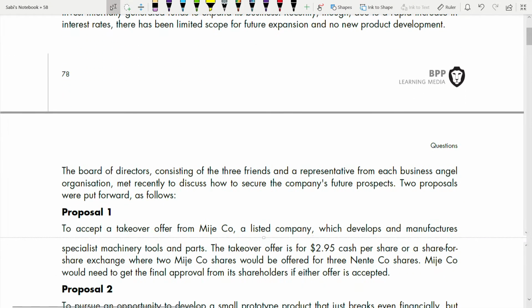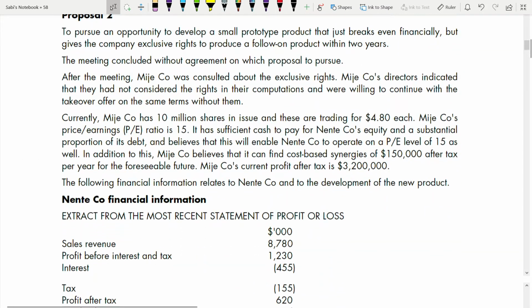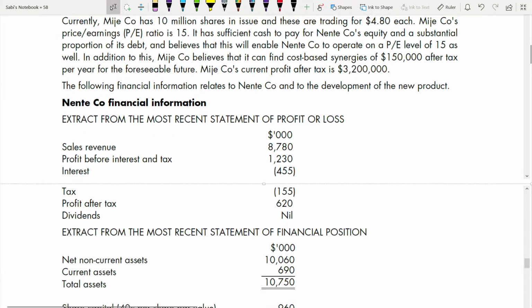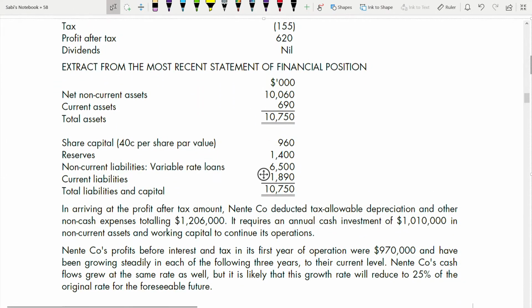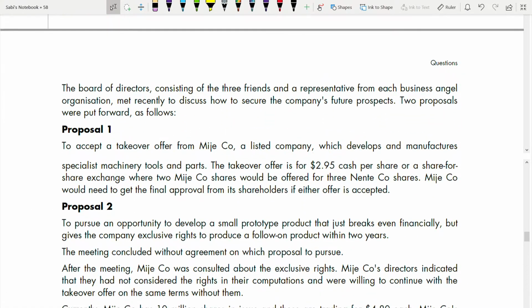Now, the board of directors, consisting of the 3 friends and a representative from each business angel organization, met recently to discuss how to secure the company's future prospects. 2 proposals were put forward as follows: proposal 1 and 2. You are given the financial information also, if you see the scheme, and also the statement of financial position. So let us start with proposal 1: to accept a takeover offer from Minjo, a listed company. Minjo is a listed company and they were an unlisted company. It develops and manufactures manufacturing tools and parts. Same line of business.